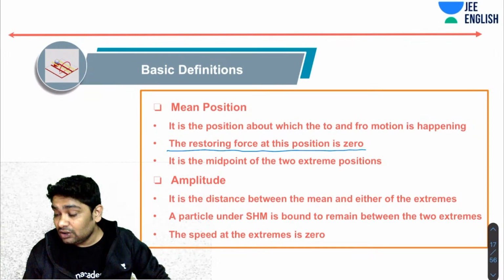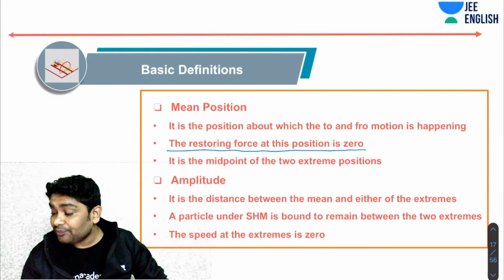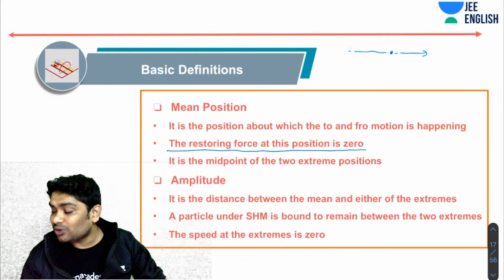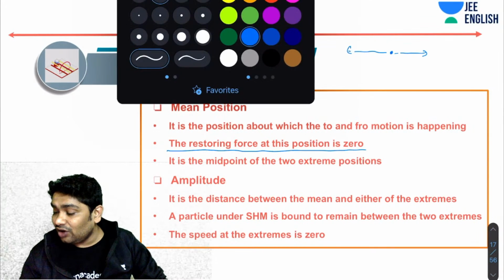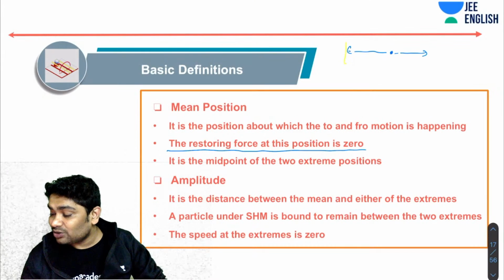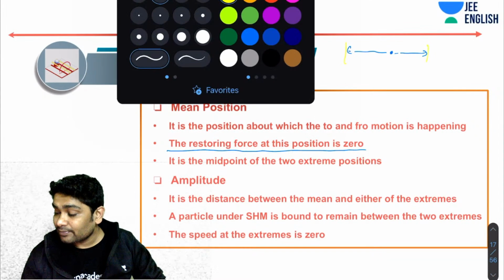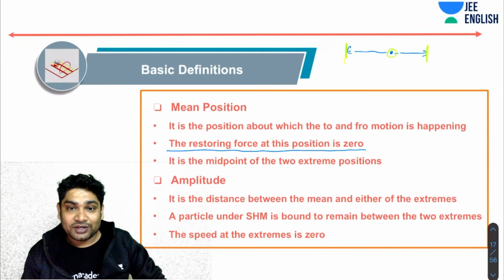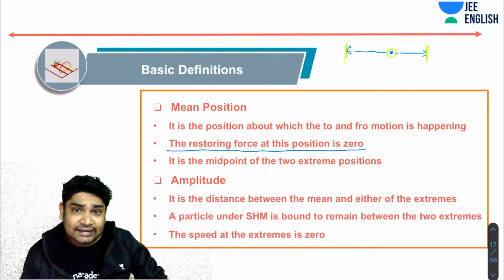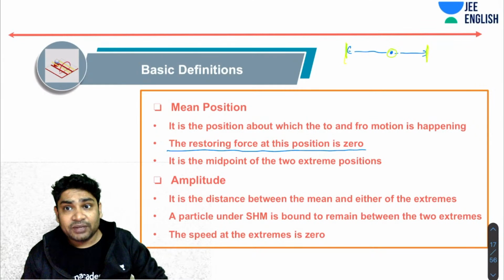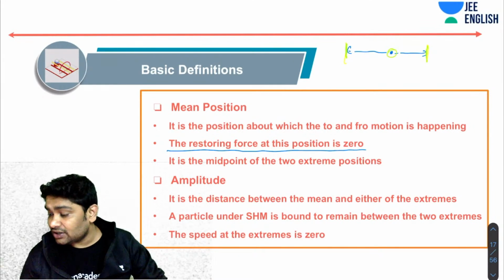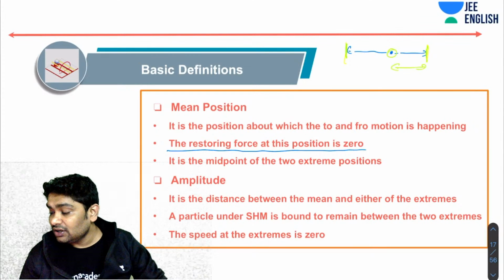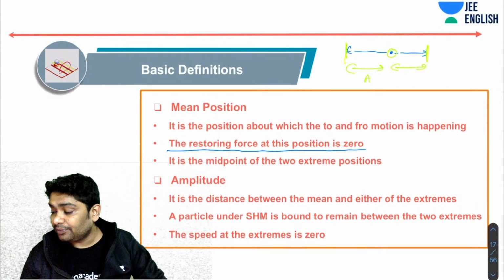Okay, so you will have a mean position, and then you will have extreme positions during this to and fro motion. It is always the midpoint of these two extreme positions. So if these are the two extremes, you find the mean position at the middle of the two extremes. Then there is amplitude. Obviously, this is the distance between the mean position and either of the extremes. So this distance or this distance, this is what we call amplitude.